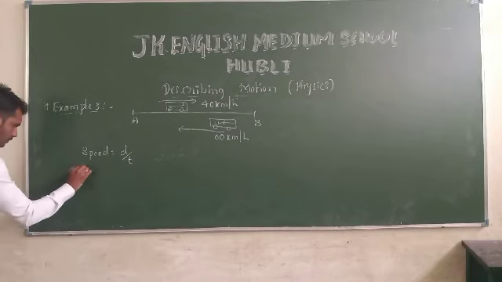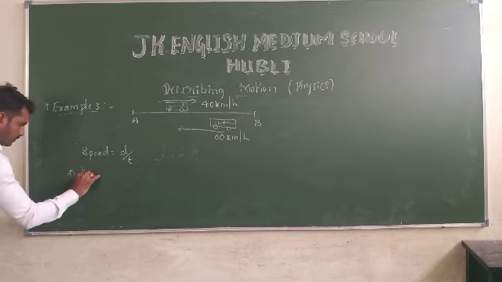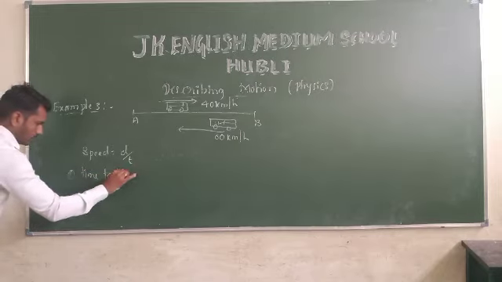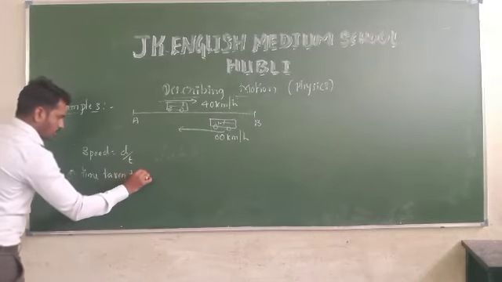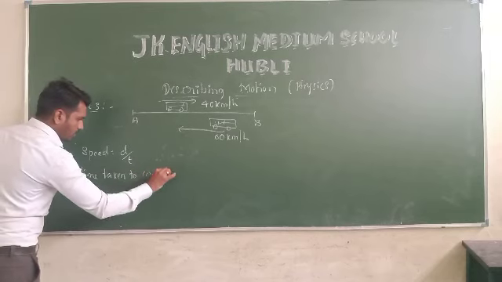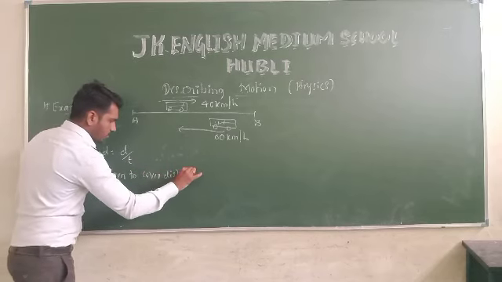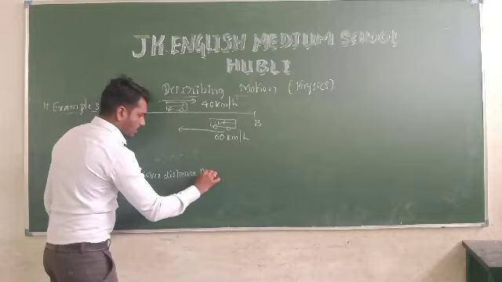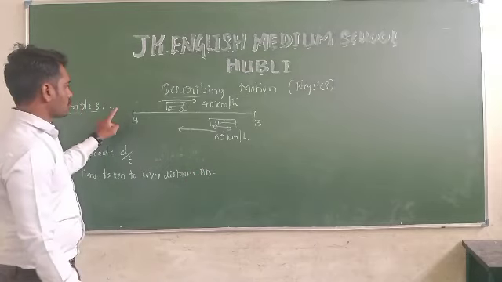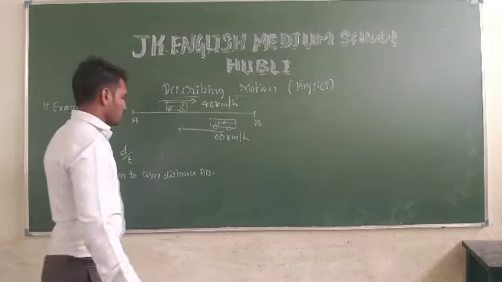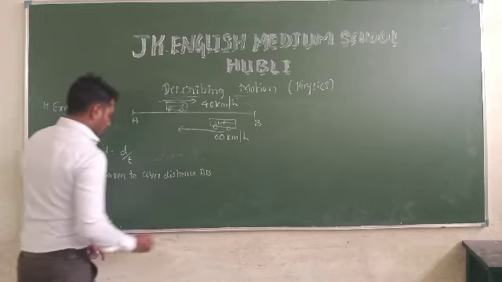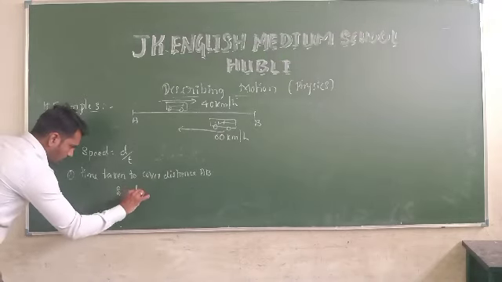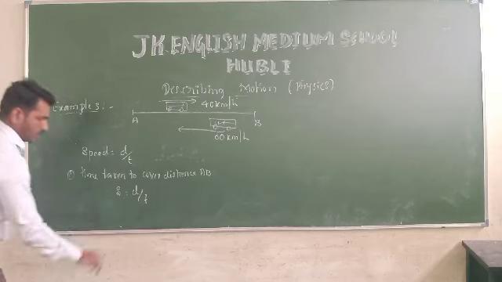First one: time taken to cover distance AB. So what is the formula? Speed is equal to distance divided by time.